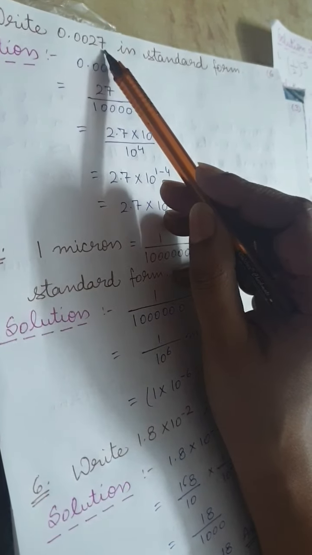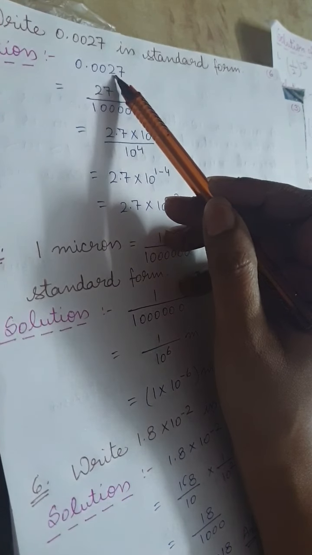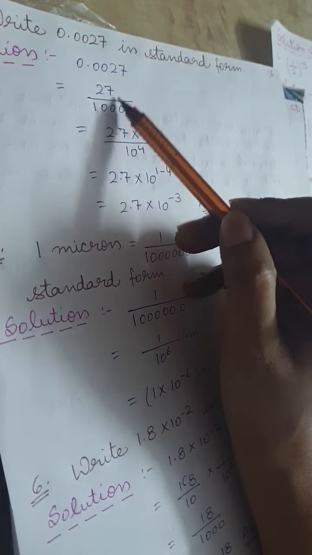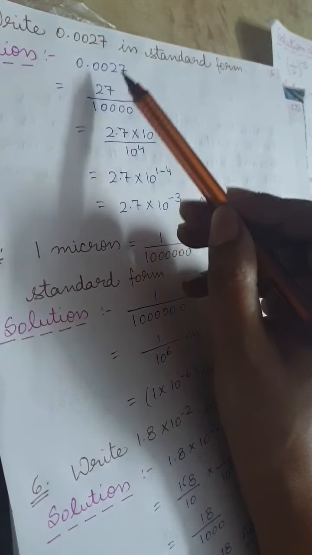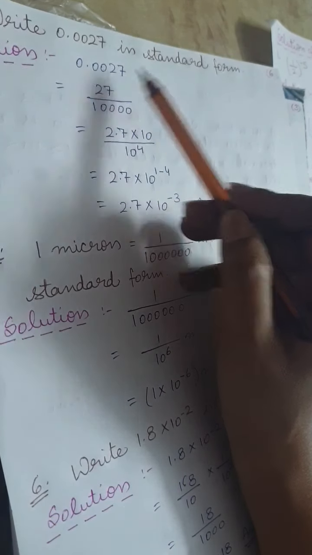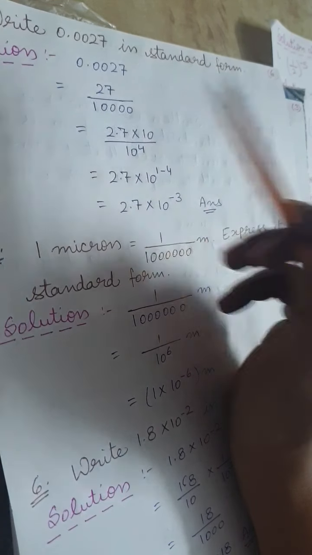We have to write in standard form. So first remove the decimal point. So we are doing it here. 27 divided by, in place of the decimal, 1. Then how many zeros should be there? 1, 2, 3, 4. Here we are applying 1, 2, 3, 4.